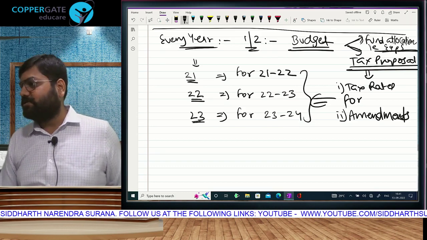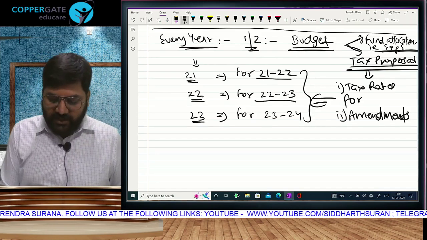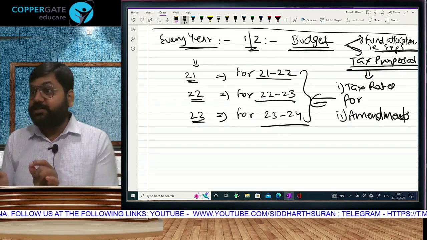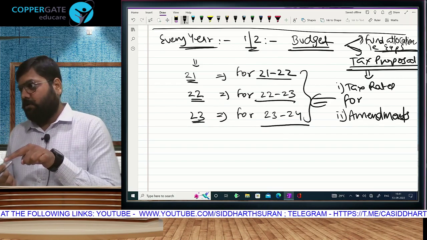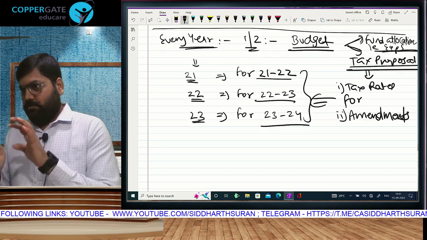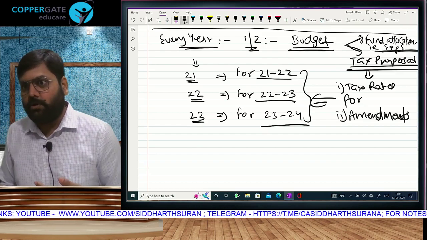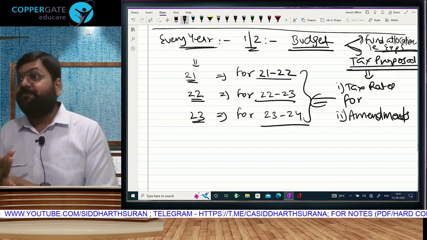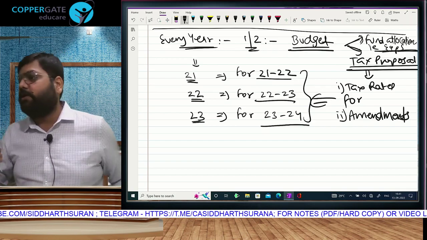But how does it affect us? Does the income tax law change every year? That means, can I say the law of this year will be different? Yes. Which law do we have to study? Which is the budget that we have to study for our exam? I will answer that question. Do you understand the question or not? Yes. Which budget? Accordingly, which tax rates? Because tax rates change every year. So 21, 22, 23, which one?